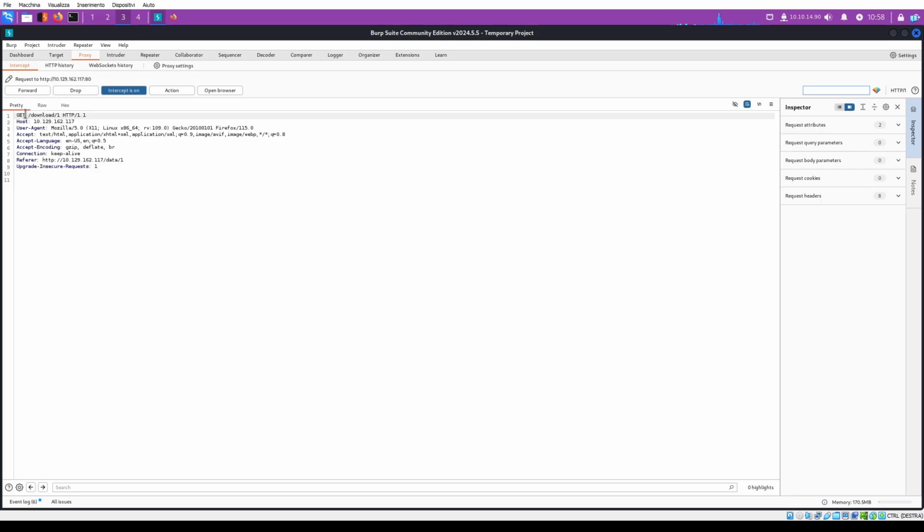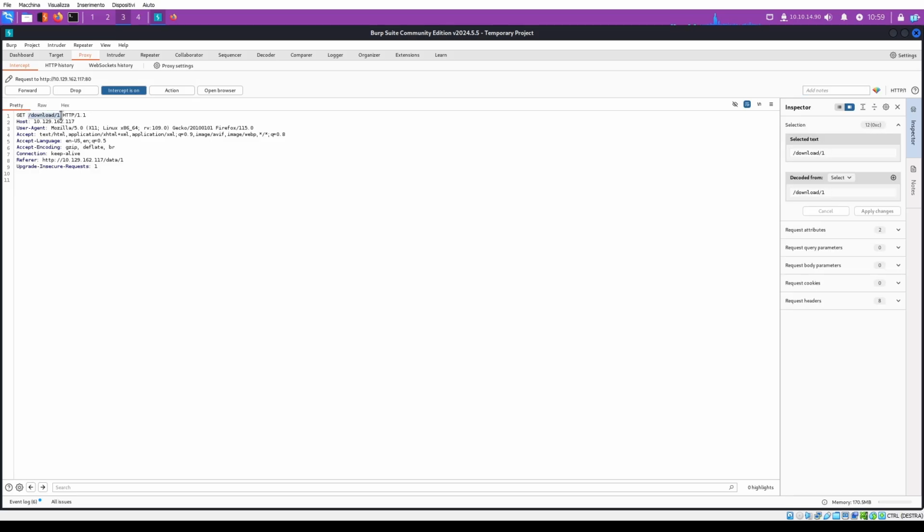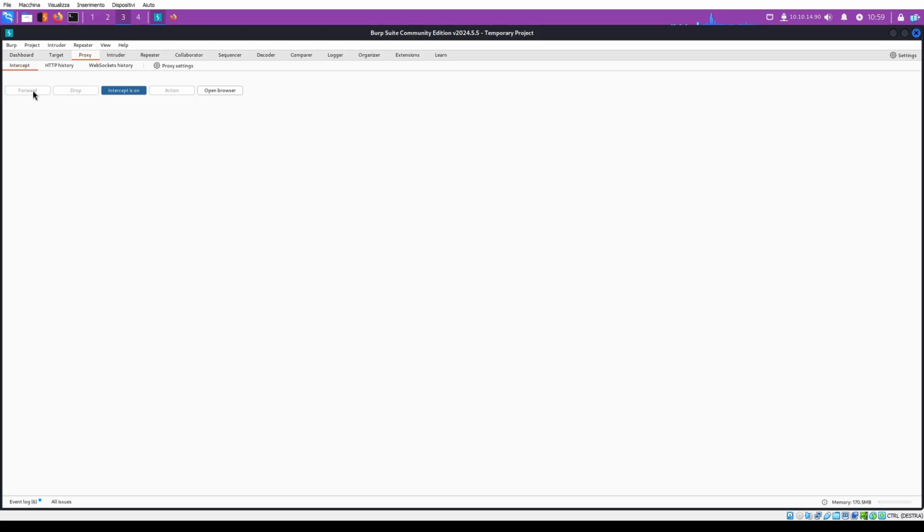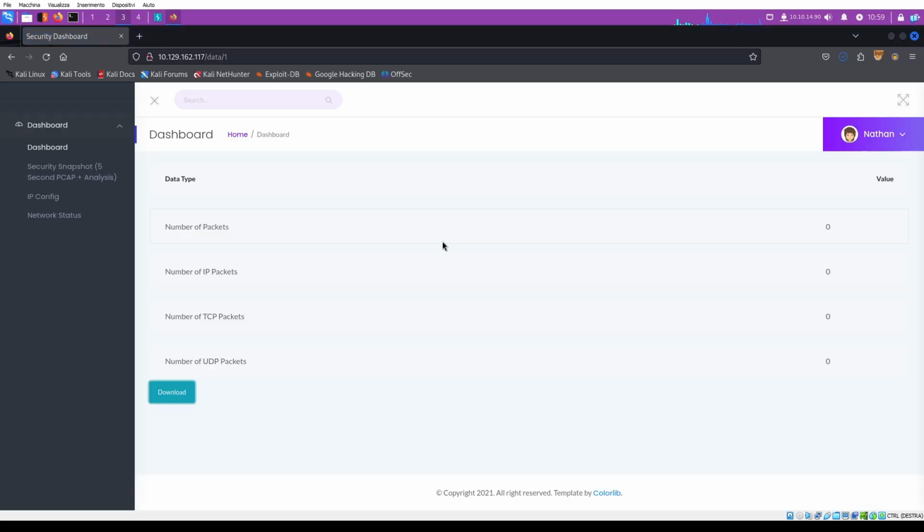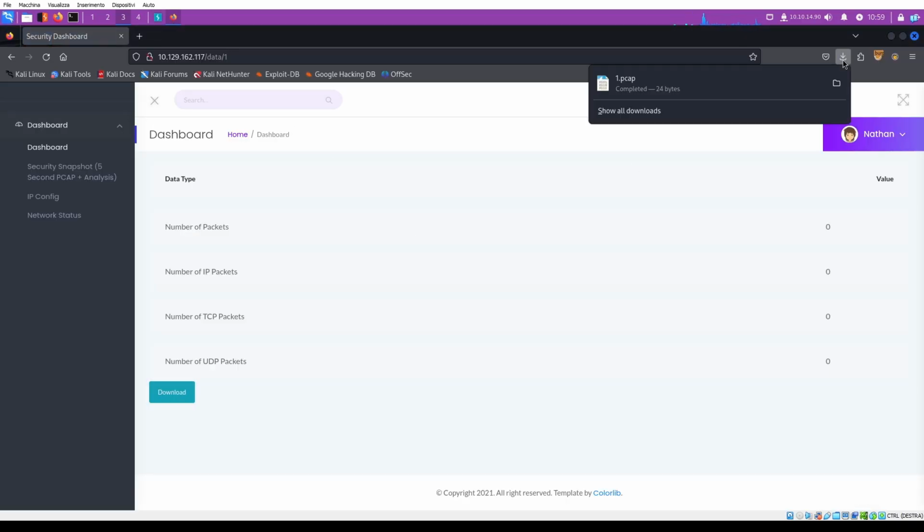It is a GET download 1, forward. Okay, we downloaded file named 1.pcap.